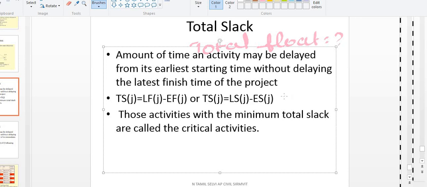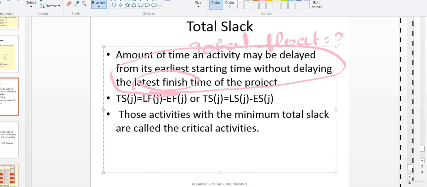Okay, first we will see the definition. What is meant by total float? It's the amount of time an activity may be delayed from its early starting time without delaying the latest finishing time. So you may be thinking, what is this? How much time can I delay my activity so that the latest finishing time won't be affected? That is the total float. If you don't understand, read it 2-3 times, you will understand. Better just learn it by heart.